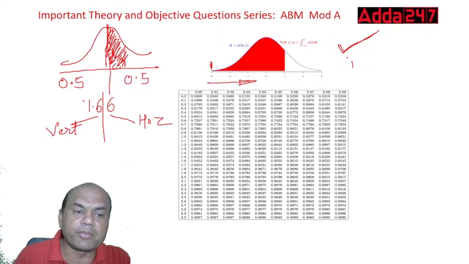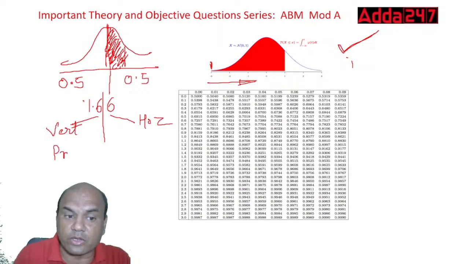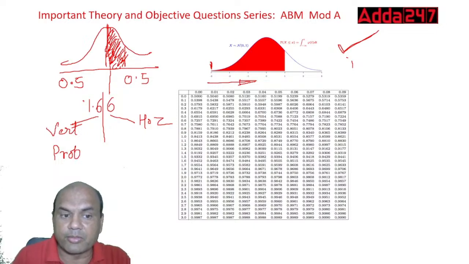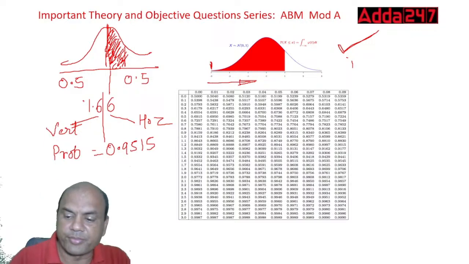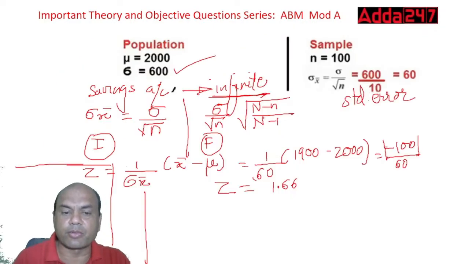So my probability over here is, now look at this. This is not your answer, but probability equals 0.9515. Okay, but this is not your answer. Look at this. What do we want? So now what do I want? My probability value is, probability equals 0.9515.